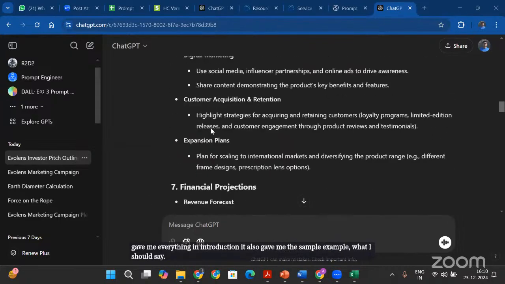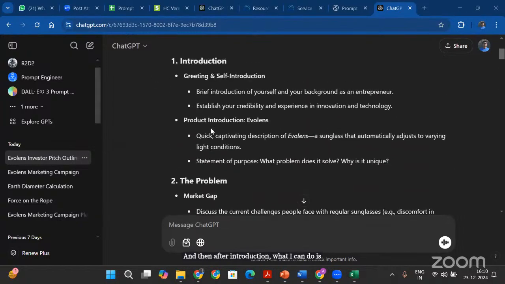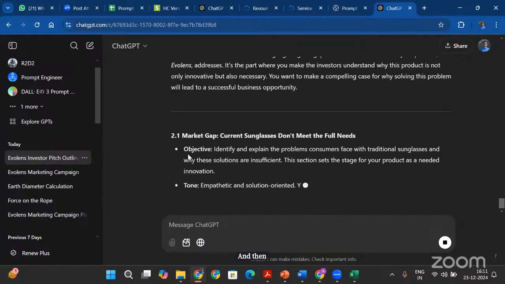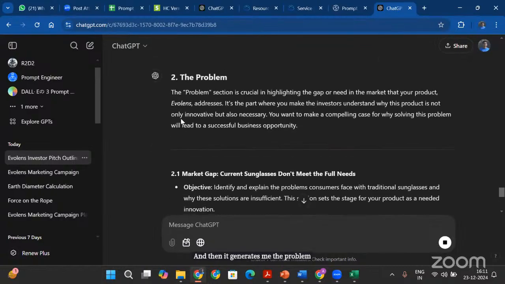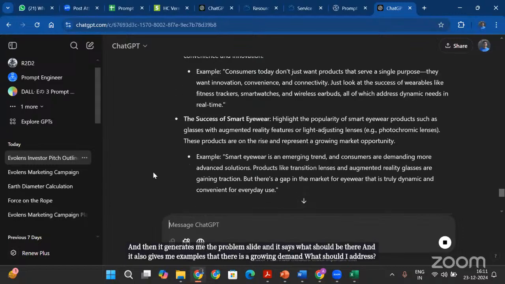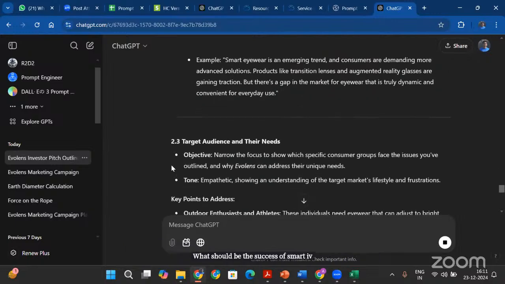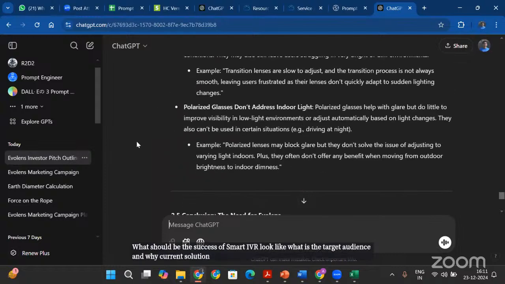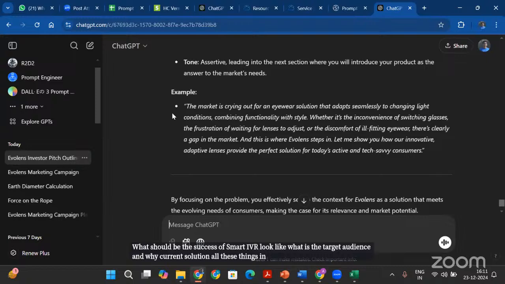And then after introduction, I can explore section 2, which is the problem. So I will say explore the problem, and then it generates the problem slide, and it says what should be there, and it also gives me examples, like there is a growing demand. What should I address? What should the success of smart eyewear look like? What is the target audience? And why current solutions fall short? All these things are in there, and it also gives you an example like the market is crying out for an eyewear solution, which is what I should say to the investors.